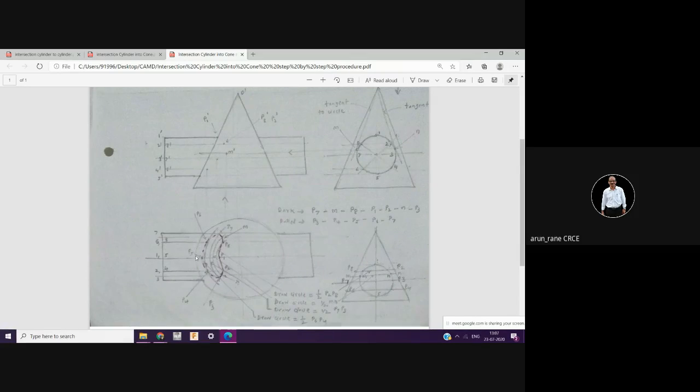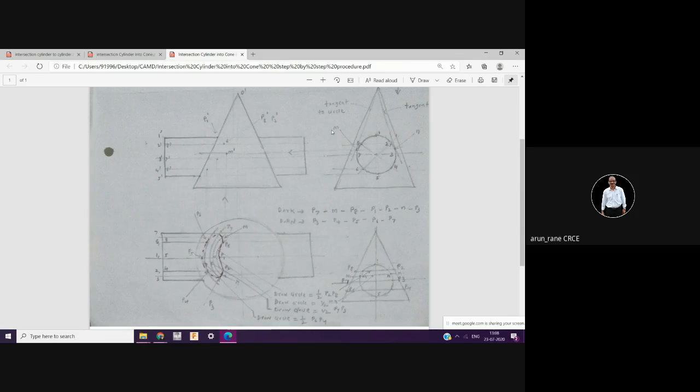Afterwards, you have to draw this cylinder, right? This cylinder. Diameter is 45 mm, and the axis of this cylinder is at a distance of 28 mm from this base. So draw a center line at a distance of 28 from this base.